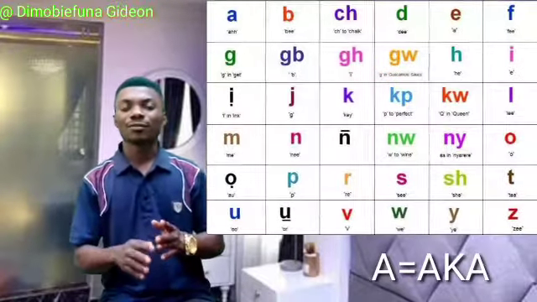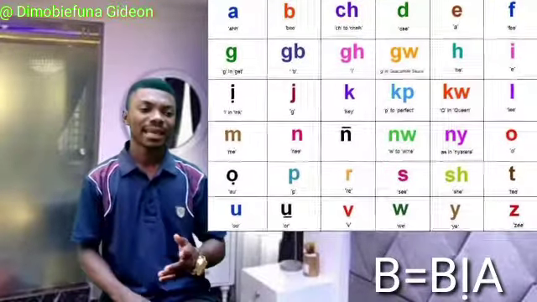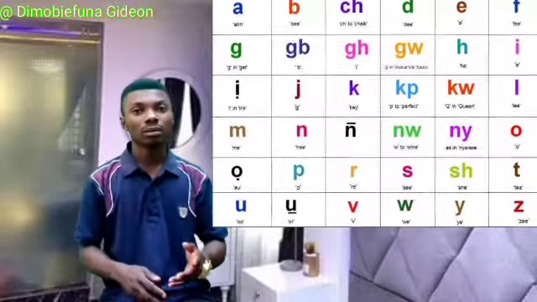Alright? Let's say A is for aka, be, bea, or bo.